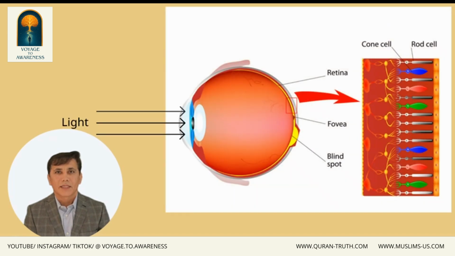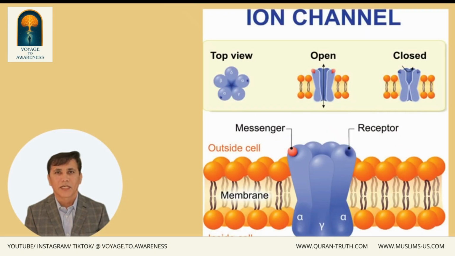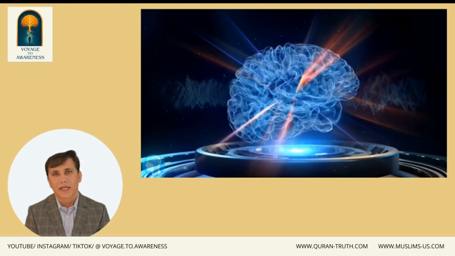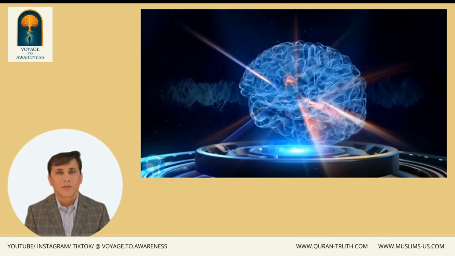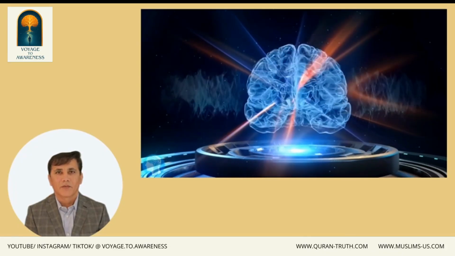First, light encounters the eye, and this interaction takes place in a region called the retina. On the surface of the retina, there are light-receptive cells known as photoreceptor cells, namely cones and rods, which are sensitive to light. Photoreceptors have ion channels on their surface that undergo structural changes upon exposure to light. Let's delve into the intricacies of these cells and examine what happens within them when exposed to light, and whether these events are related to what we perceive or not.